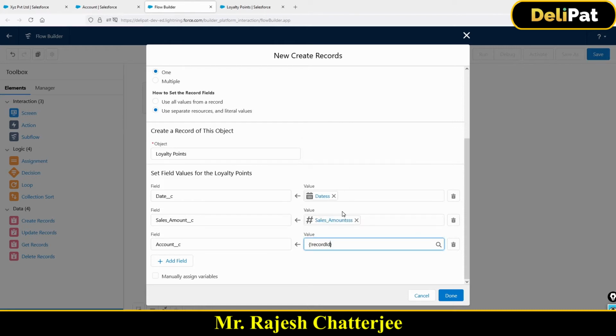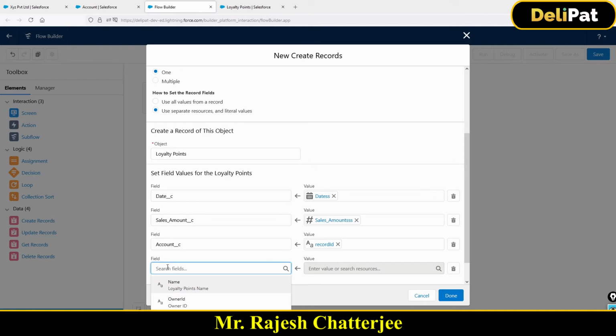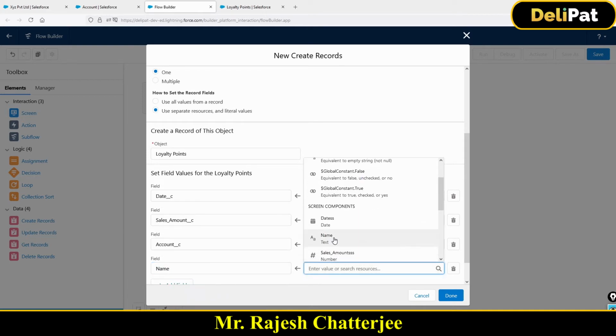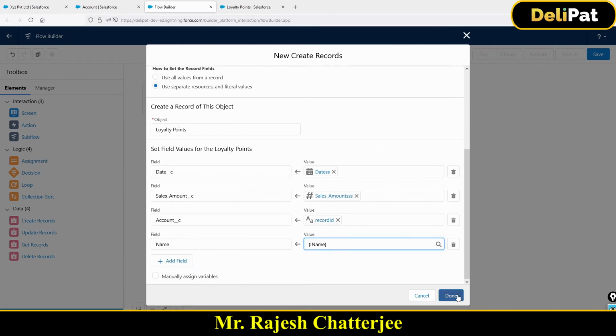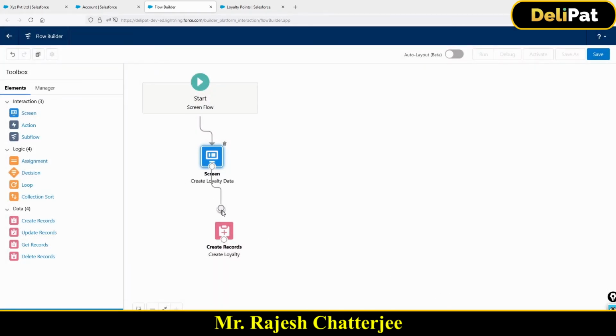Select the RecordID. You see, this is very easy and very helpful to map the child record with the parent record. I got the ID ready with me. I did nothing. I just created a variable called RecordID, and Salesforce automatically loaded the current record ID inside the variable. Okay, and then name is equal to same name in the screen. I'm done, right? Okay, now drag and drop this. Okay, now how do I test it? Let me save this.